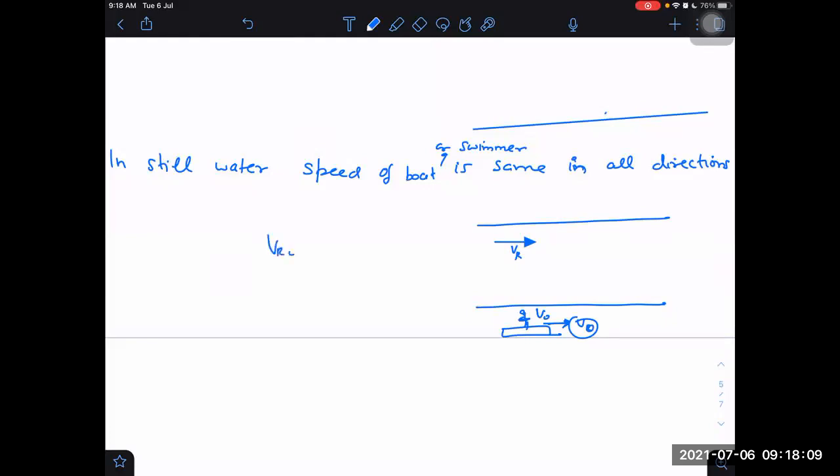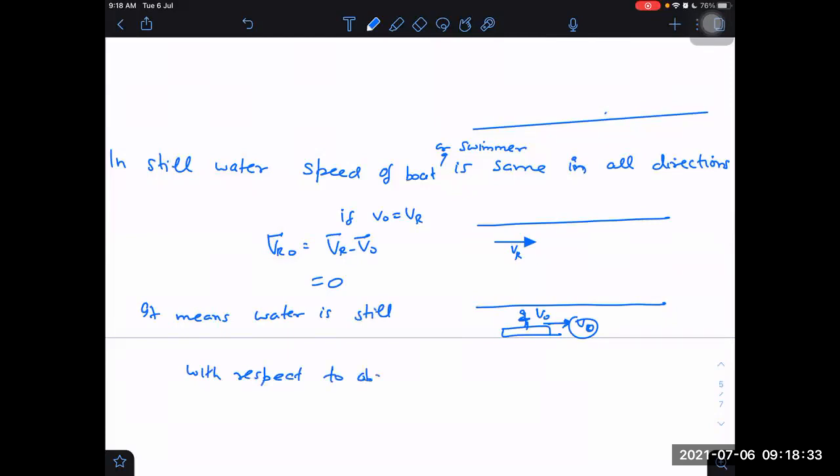Then velocity of river with respect to observer is Vr minus Vo. If Vo is given as Vr, then Vr minus Vo will become 0. And if that becomes 0, what does it mean? It means water is stationary. Water is still or stationary with respect to observer.